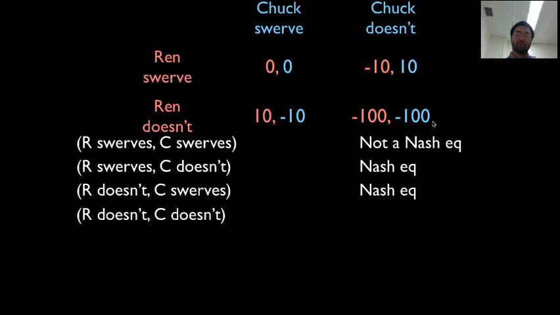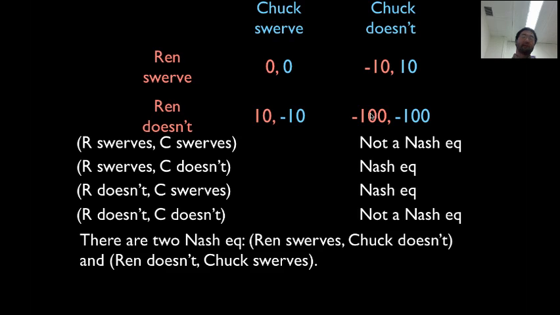Finally, let's look at this one. If they're both down here, this is where neither person's swerving, they're both going straight. Does anybody want to deviate? And of course, yes. Ren is getting a -100. If he were to deviate, he'd get a -10. So therefore, this is not a stable situation. Okay, it's not a Nash equilibrium.